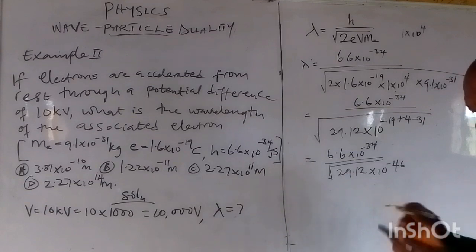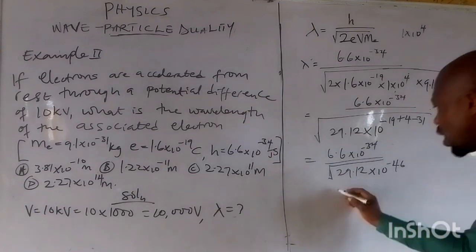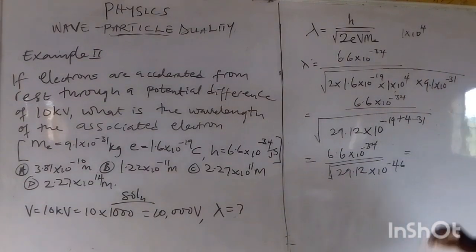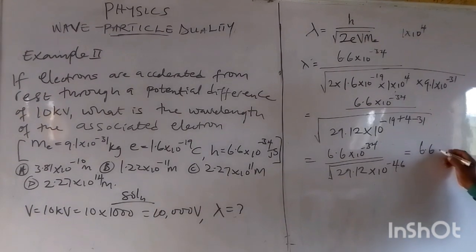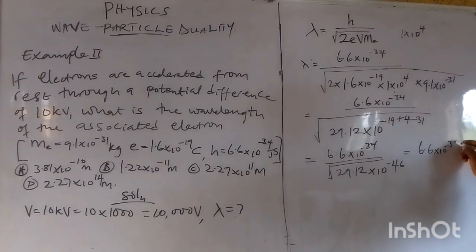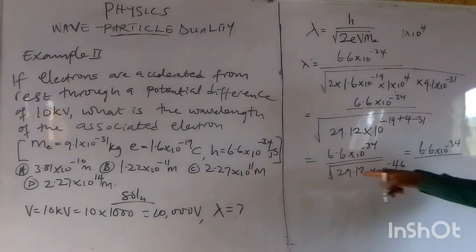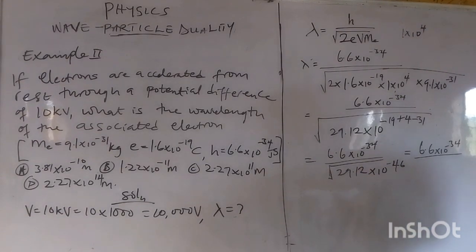Now, we will have 6.6 times 10 raised to the power minus 34 all over the square root of 29.12 times 10 raised to the power minus 46.